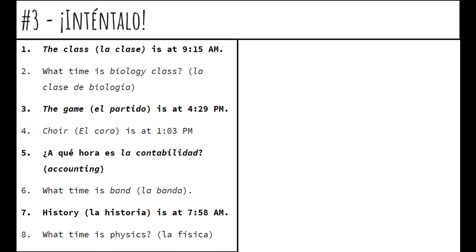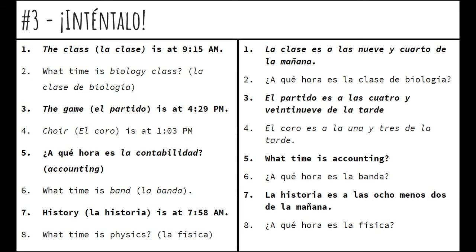All right, we're going to have you try this. So inténtalo, try it. And off to the left, you'll see 8 different sentences. I'd like you to choose 3 or 4 of them. Give them a try. Then I'm going to put the answers up and you can write any of them down for examples if you wish. But see how you do. All right, you should have these as possible answers.